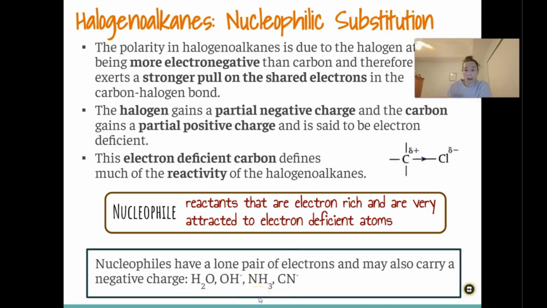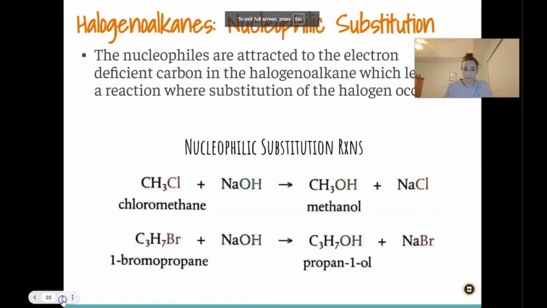So things like water with the lone pairs on the oxygen, hydroxides, ammonia with the lone pair on the nitrogen, and cyanide with its negative charge. Those negative charges are going to be attracted to that carbon, attack it, and kick out that halogen and take its place. So it's going to be substituting.